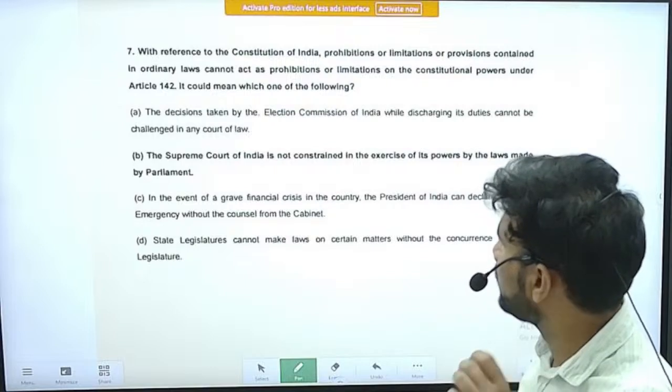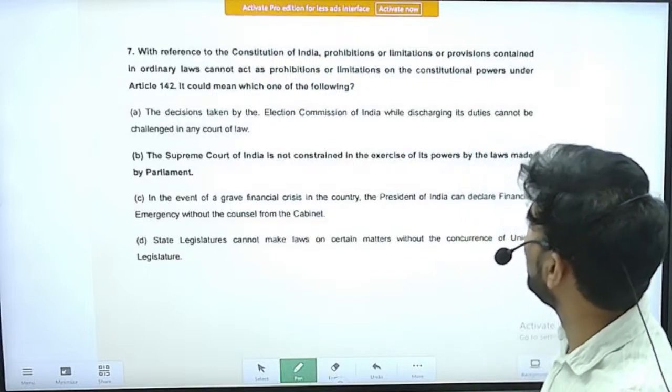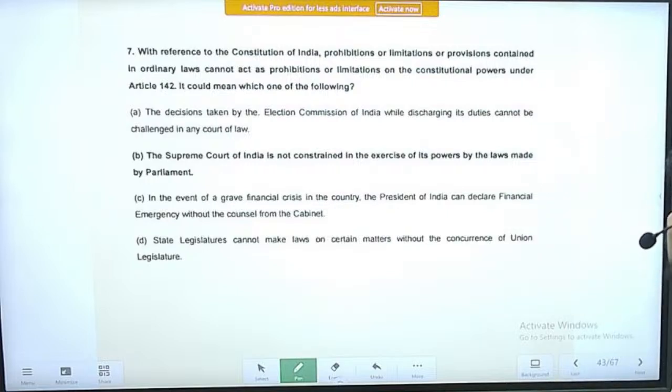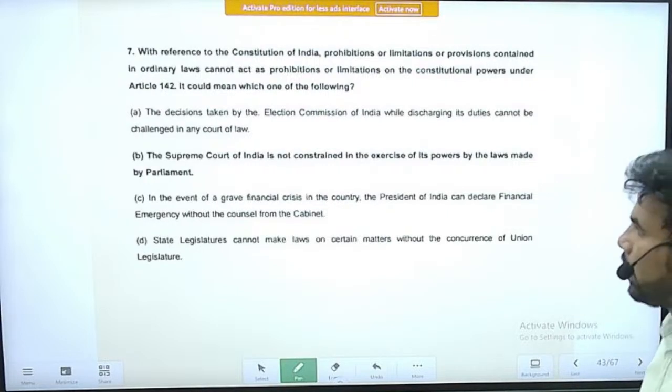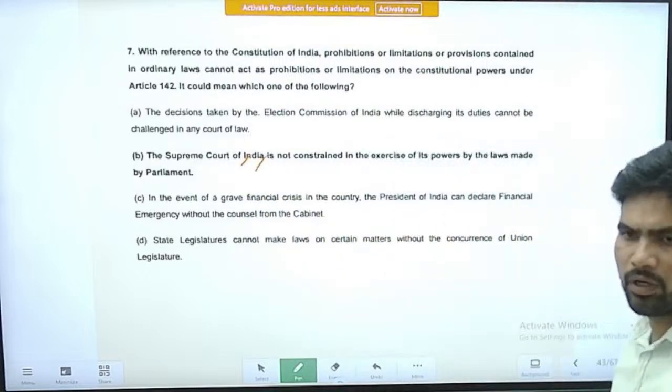So the correct option here is the Supreme Court of India is not constrained in the exercise of its powers by the laws made by the Parliament. So that is the correct explanation of Article 142.